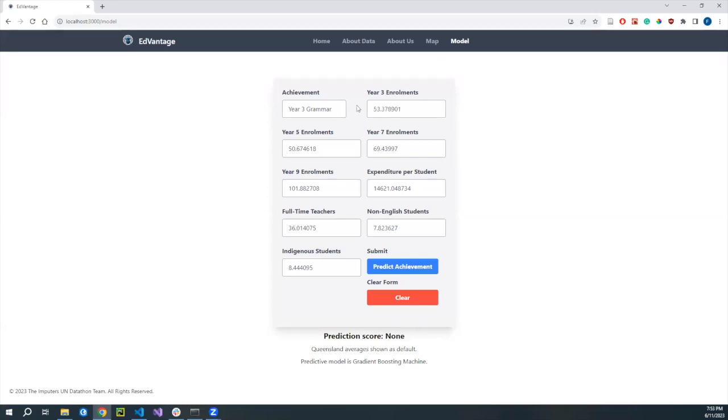We're going to compare this to year 9 numeracy. So the baseline is 342, but if we drop it down to 60, the score goes up by a significant value, up to 430. So EDVantage can be used as a monitoring tool to guide decision-making, to assess the effects of these factors on student performance.